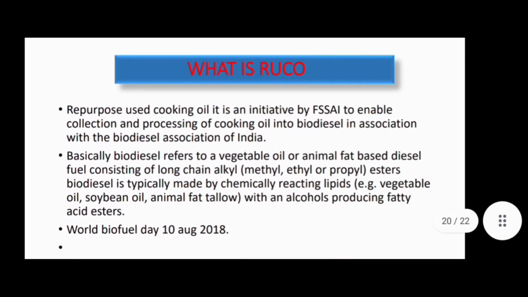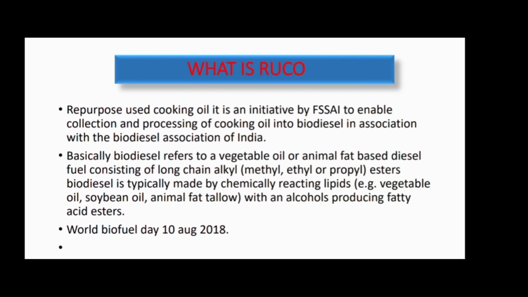So basically, as the name indicates, RUCO is related to stopping, like stop doing that. Okay, so what is RUCO? RUCO stands for Repurposed Used Cooking Oil. What we do is place a restriction on reusing the used cooking oil, and from that cooking oil we generate some biodiesel.